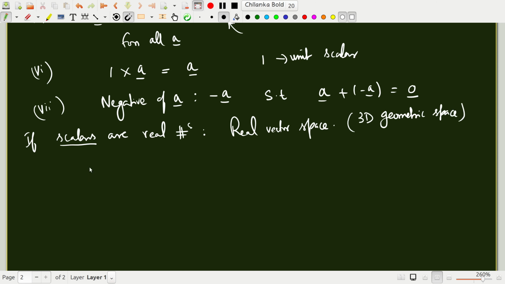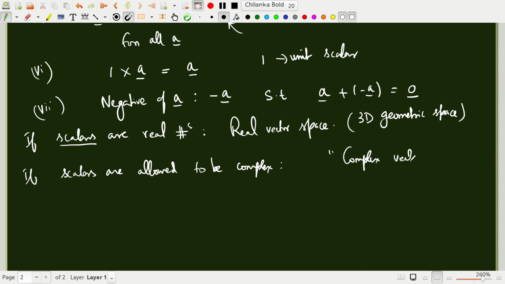If scalars are allowed to be complex in general, then you say that you have a complex vector space. Okay.